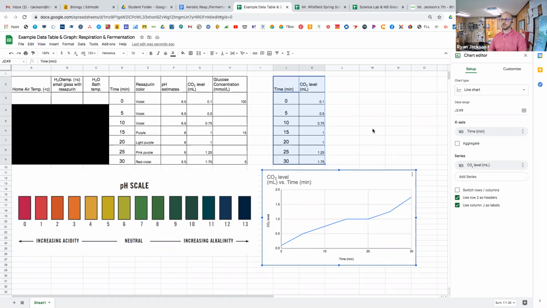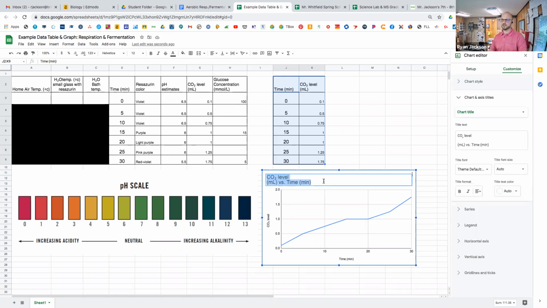There are some adjustments we want to make, and so here are the adjustments. I said we want time in minutes. That's already there, which is great. And we've already got CO2 level here, which is great, but our title is not the greatest, and so we need to change the title. I'm going to let you guys choose the title, but you should have a good title that shows what is being compared in the graph. I'm just telling you what should be here.